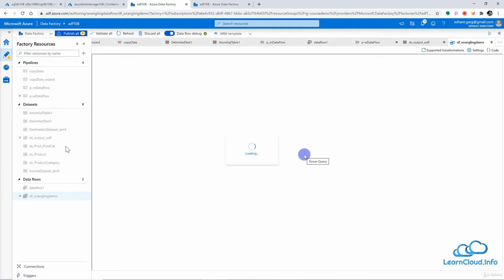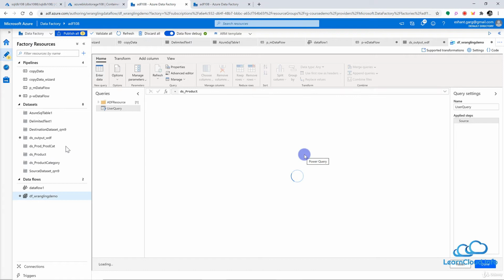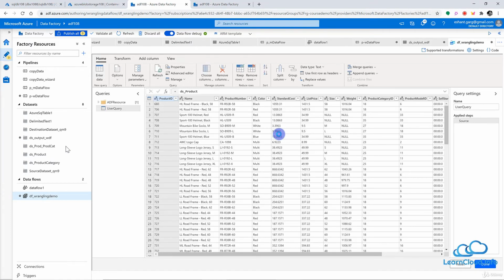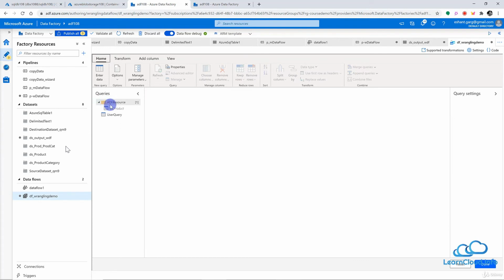And now our wrangling data flow window will open here. And you can see this is pretty much different than a mapping data flow. In this, we can immediately see our data right in front of us. So if you see this queries option here, the folder menu here, if you open this under ADF resource, you can see all the sources we have.